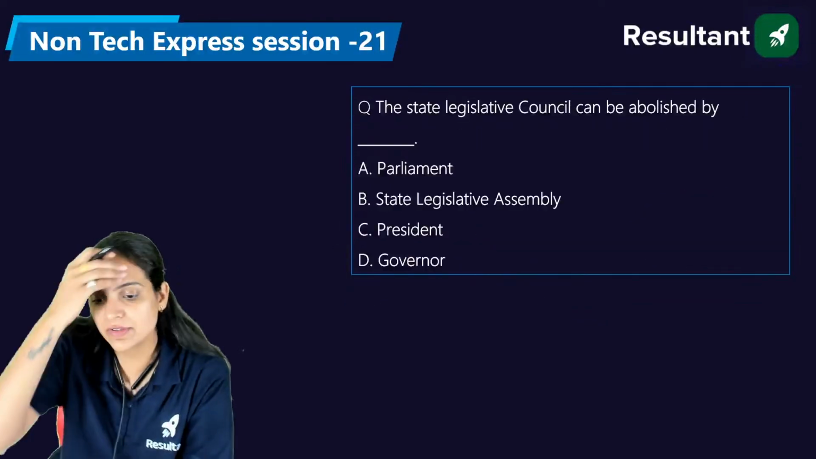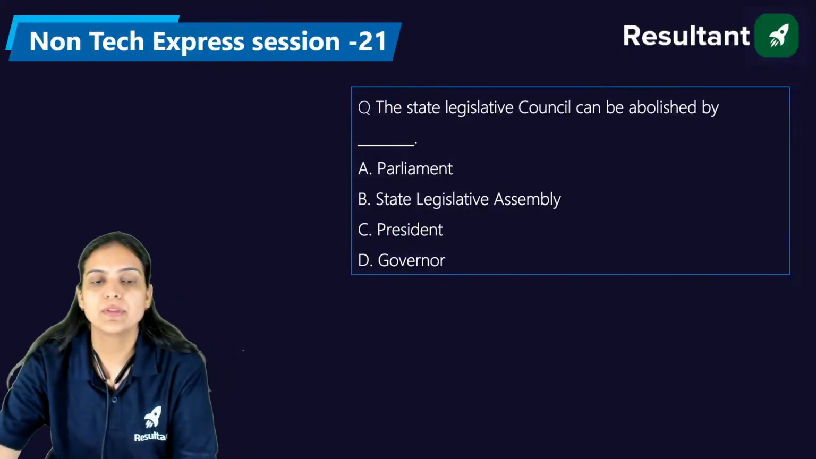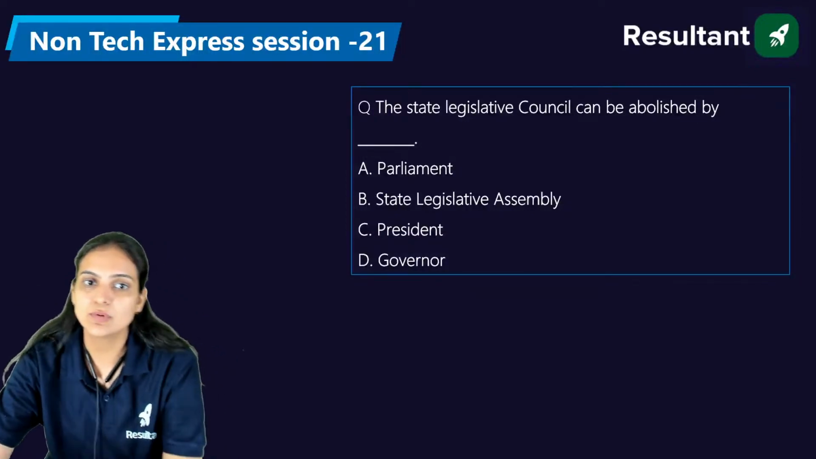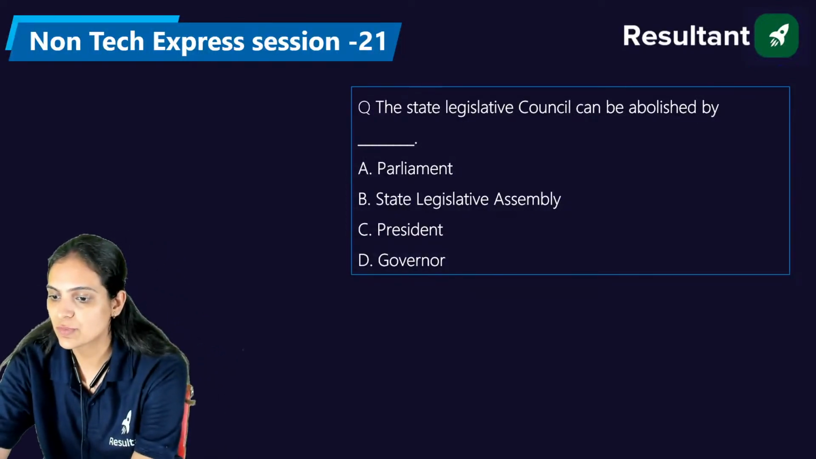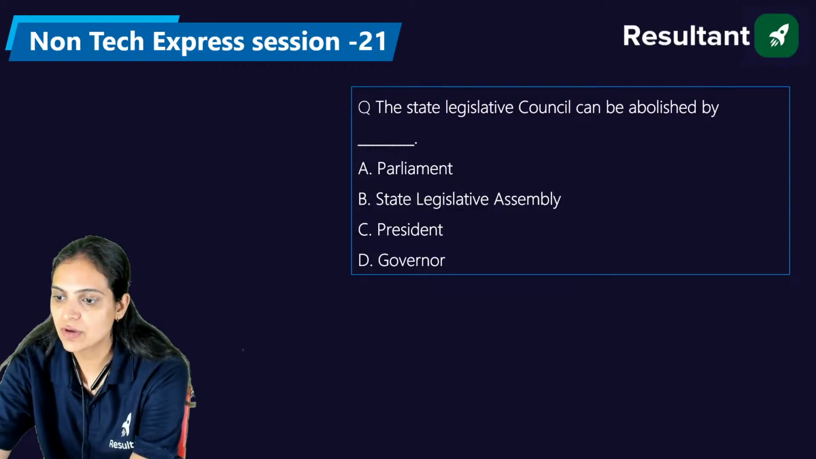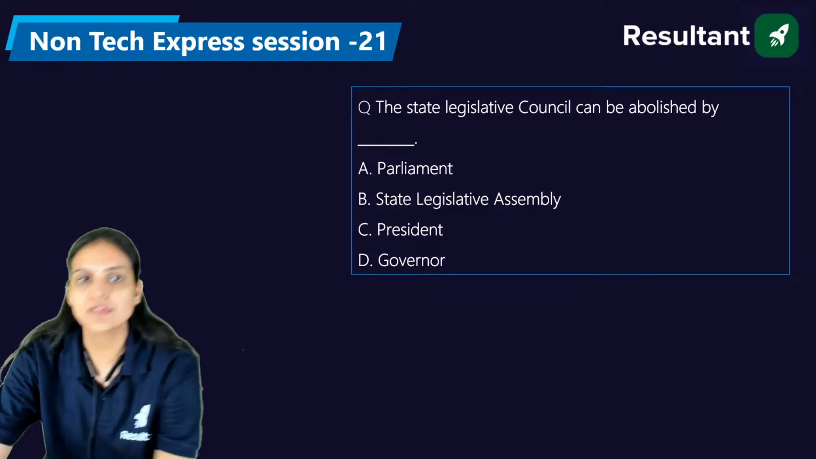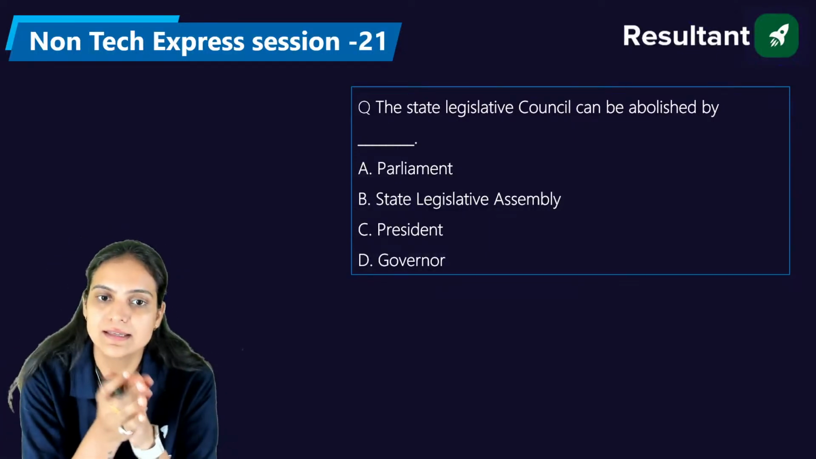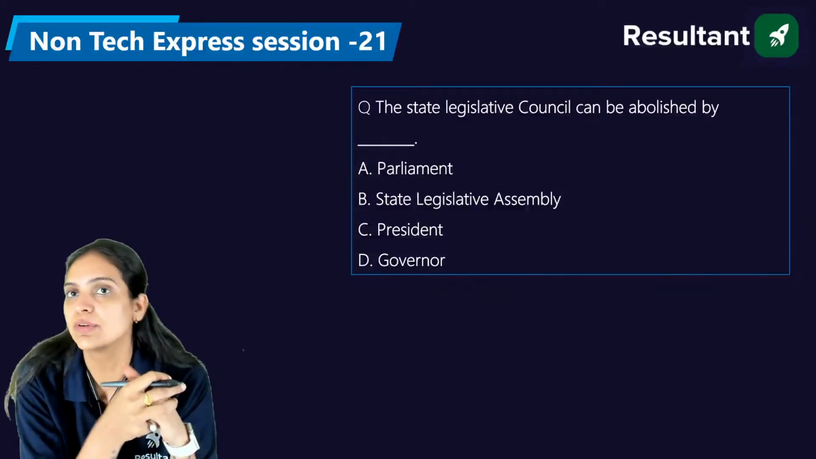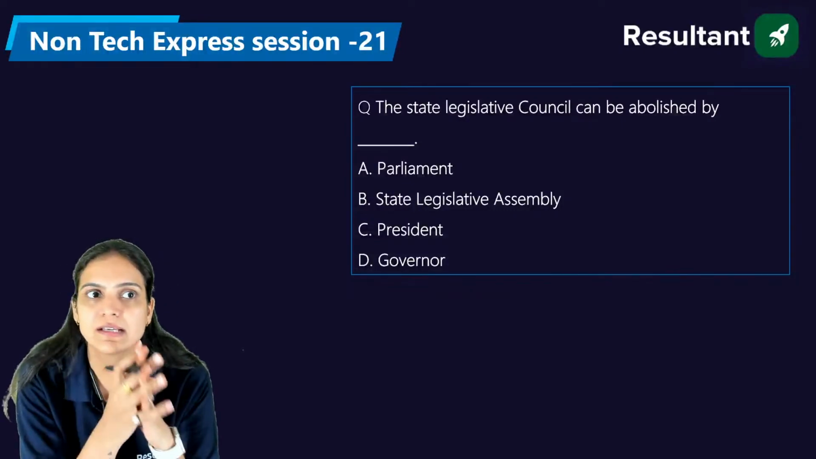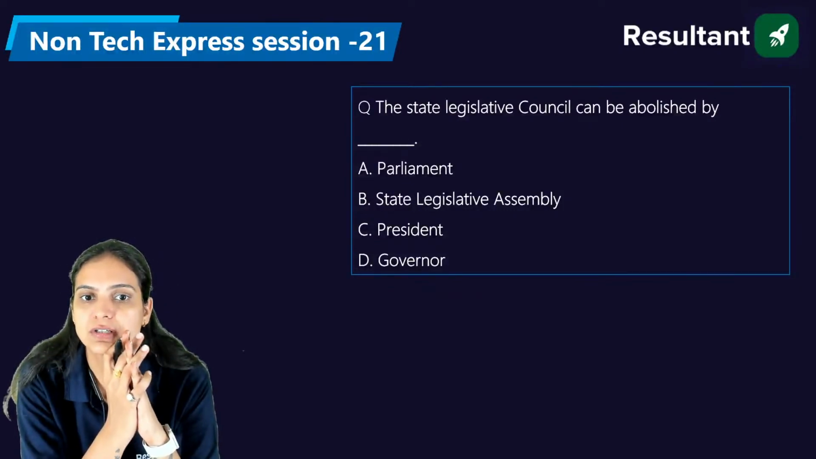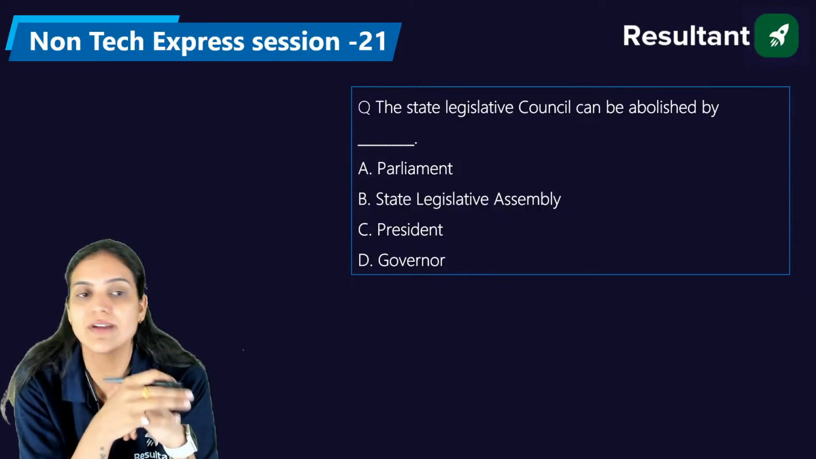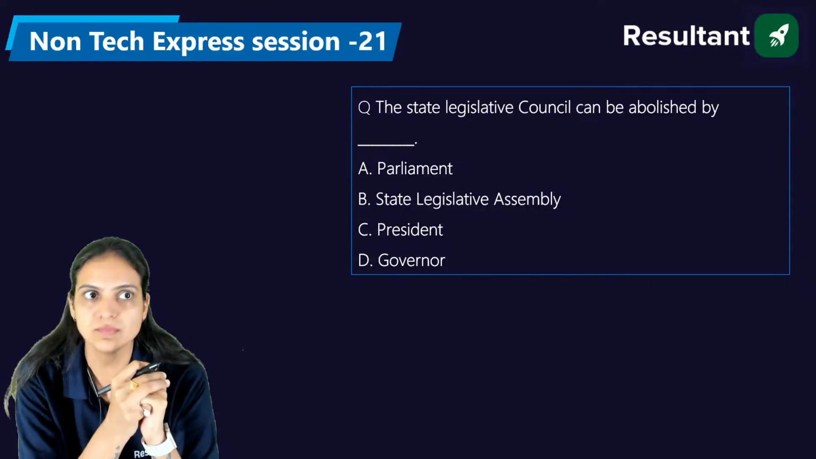Now, please answer the given question. The State Legislative Council can be abolished by dash. If we want to abolish the State Legislative Council, what will be the right answer? It's Parliament, the State Legislative Assembly, the President, or the Governor. Who do you think can abolish the State Legislative Council? Okay, Devanshu says it's D, Governor.